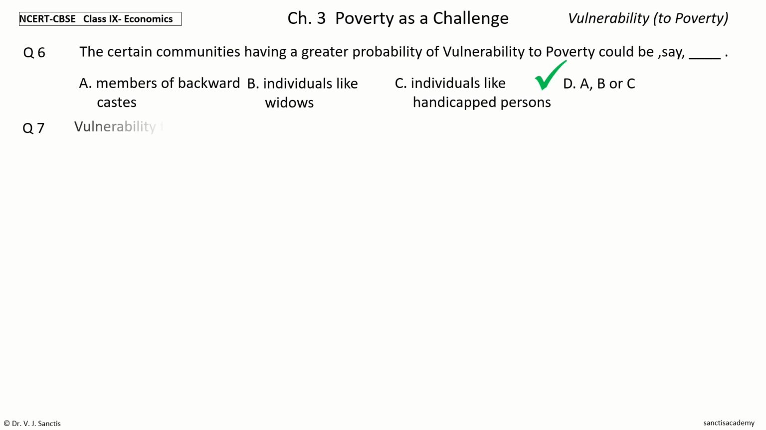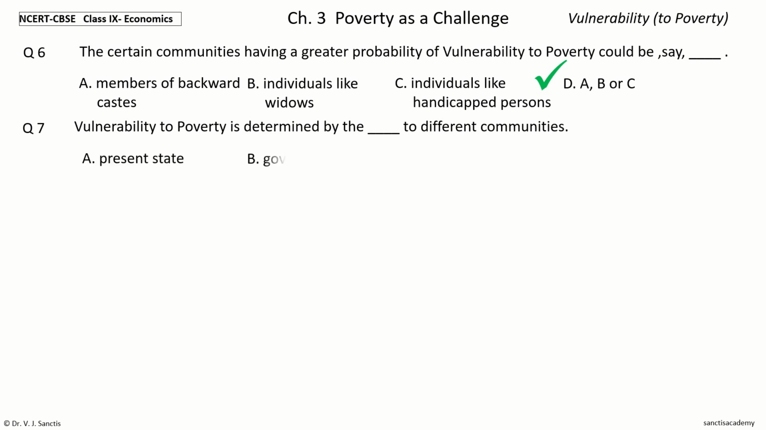Question 7. Vulnerability to poverty is determined by the dash to different communities. The options are present state, government help, options available, past record. Your time to choose. And the answer is options available. So, vulnerability to poverty is determined by the options available to different communities.